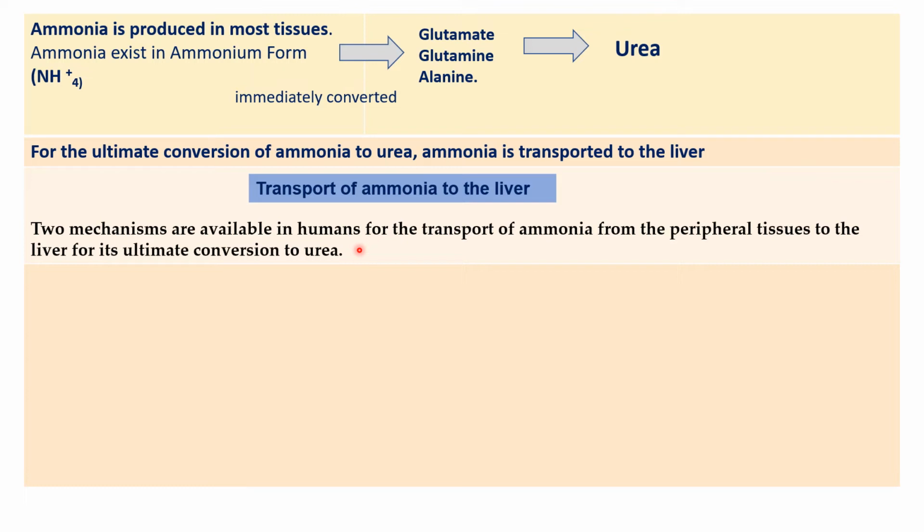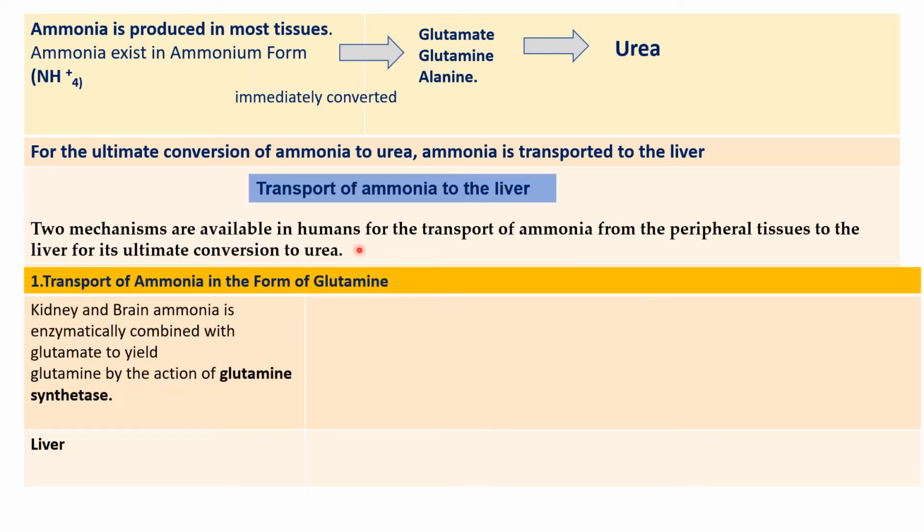The first one is the transport of ammonia in the form of glutamine, which we have already seen, but this pathway is very important as it occurs in the kidney and brain. As we know, ammonia is highly toxic, so it is ultimately converted into glutamine.